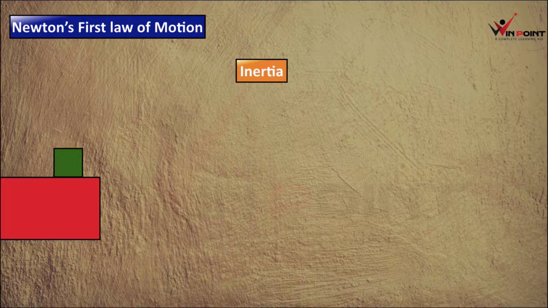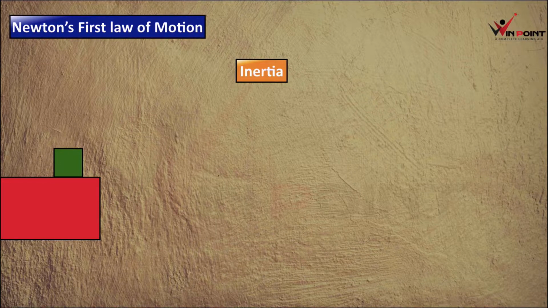Now we are going to discuss one of the important topics of this chapter, that is inertia. Before discussing Newton's first law of motion, you need to understand what inertia is. There are different types of inertia: inertia of motion, inertia of direction, and inertia of rest. First we can discuss inertia of motion. What is inertia? Inertia is the inability of an object to change. For example, if an object is moving, that object has a tendency to continue its movement. That object is not ready to stop. This property of an object is known as inertia.